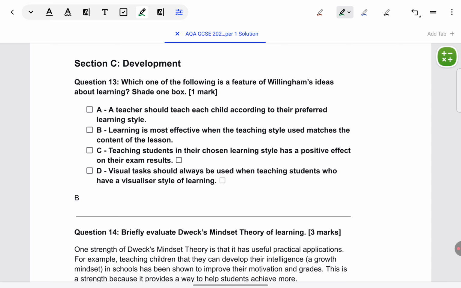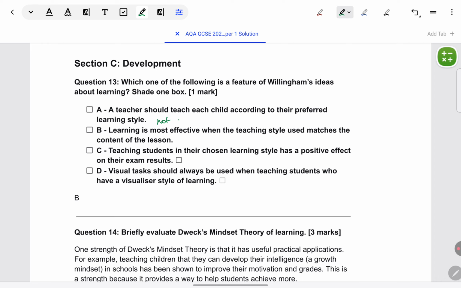Okay, which one of the following is a feature of Willingham's ideas about learning? So again, we'll do the ruling out type of method quickly. Teacher should teach each child according to their preferred learning style. Of course not. There has to be a match between teacher and learner. It cannot be only about the learner.